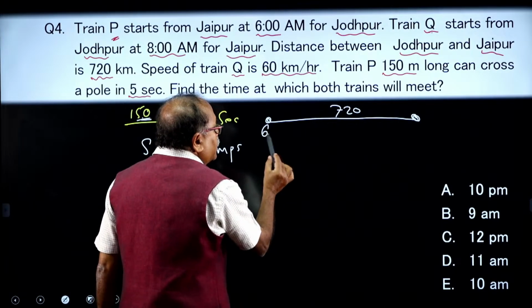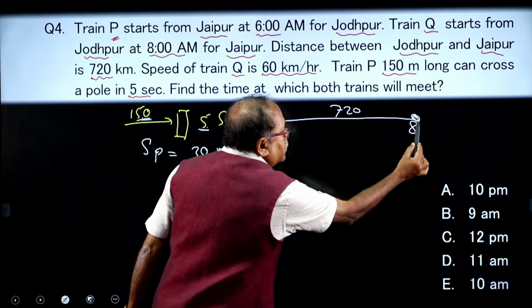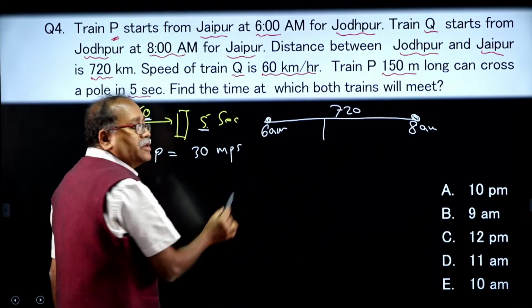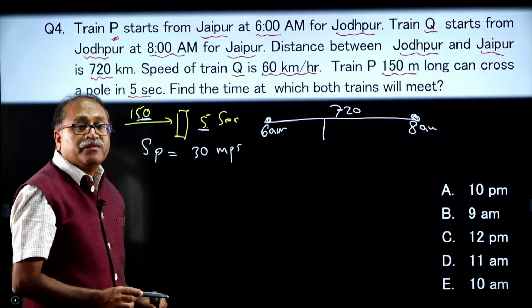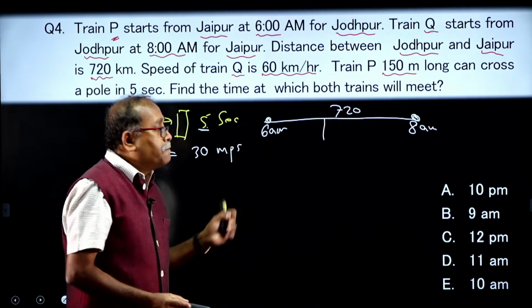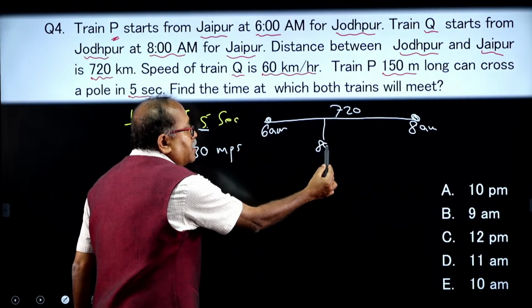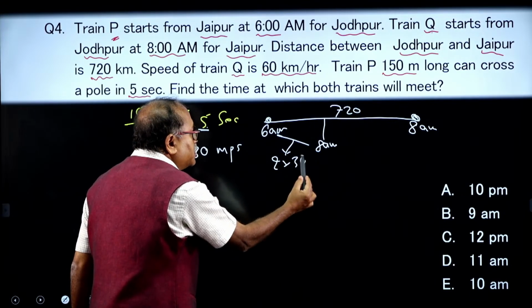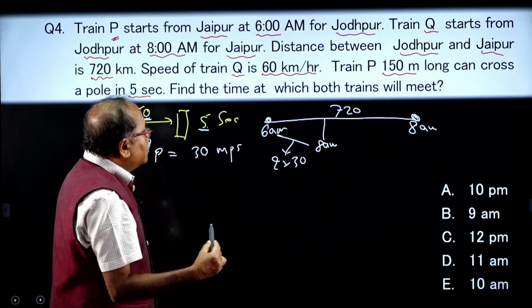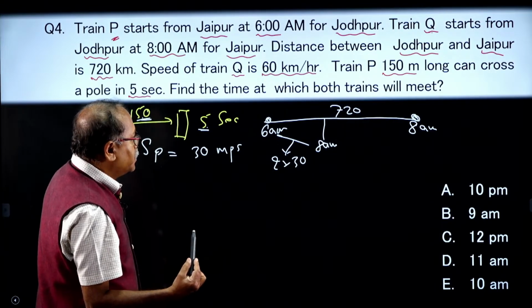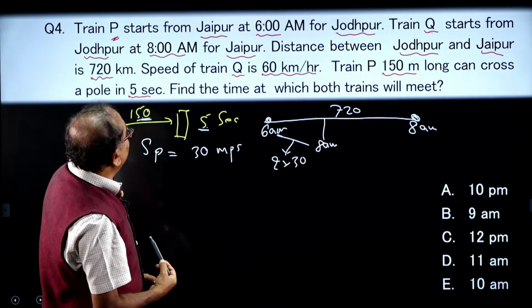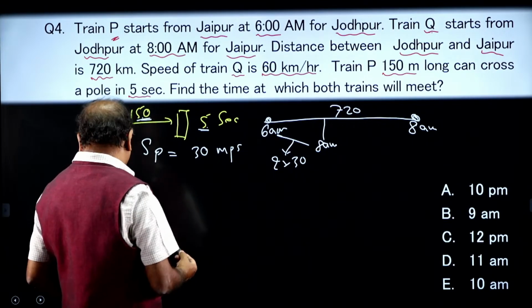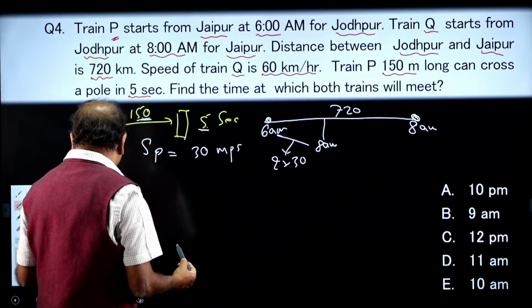It started from here at 6 a.m. and another one started here at 8 a.m. So, from 6 a.m. to 8 a.m. only the first train runs, that is P, with a speed of 30 meters per second. How much distance will it already cover by 8 a.m.? In these 2 hours, it is about 2 hours, so I need to convert this speed into kilometers per hour. So, convert this 30 into kilometers per hour.